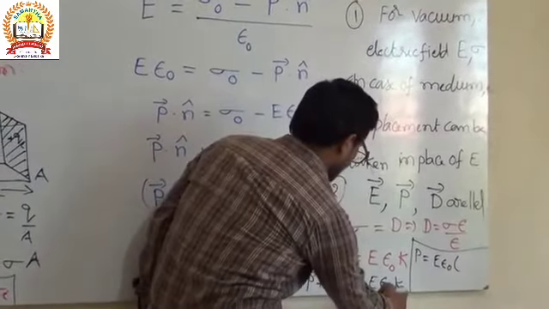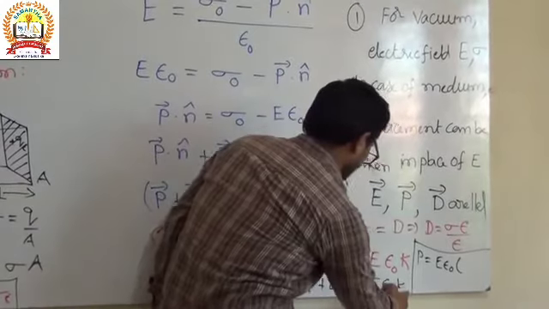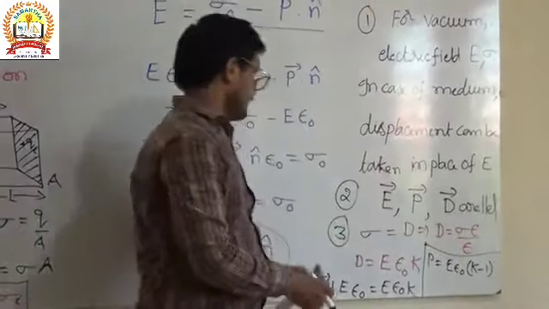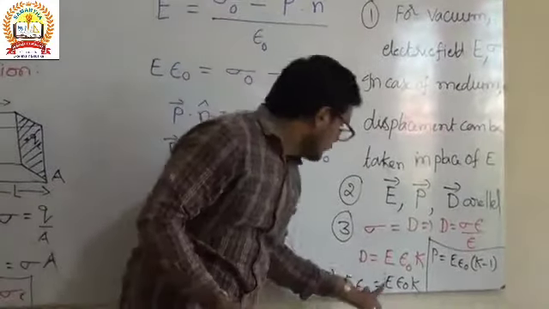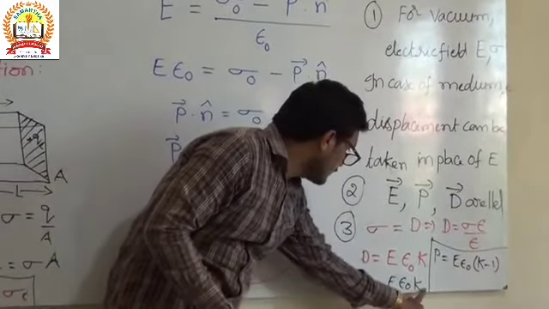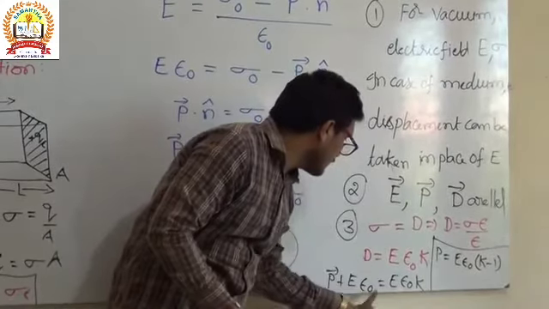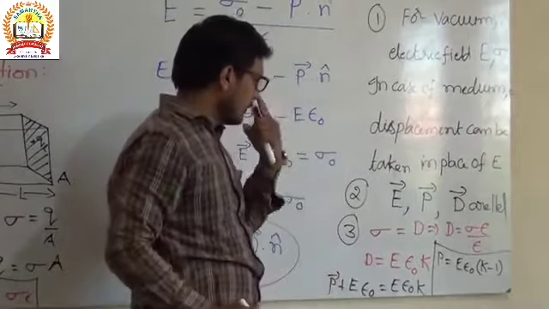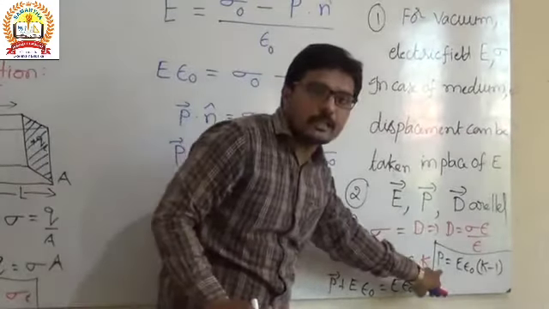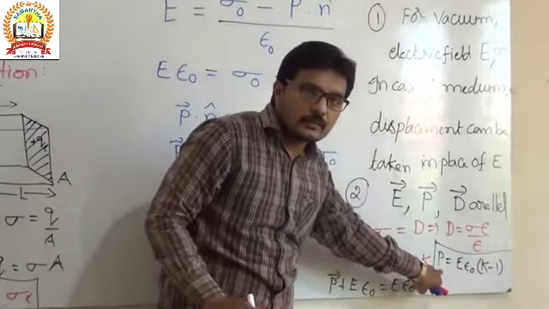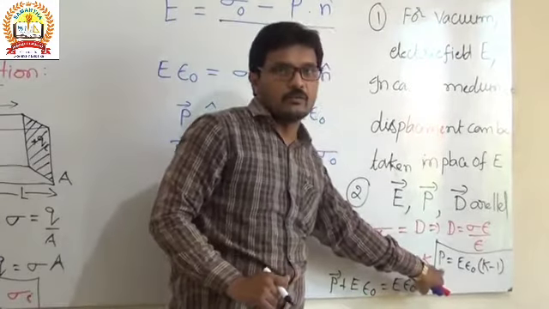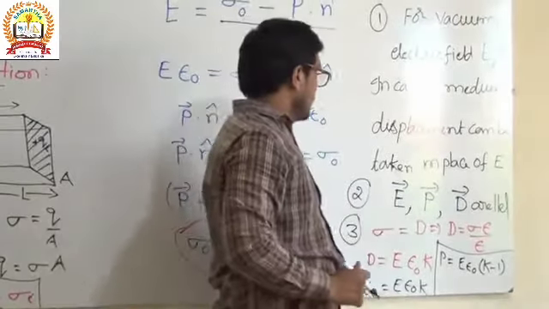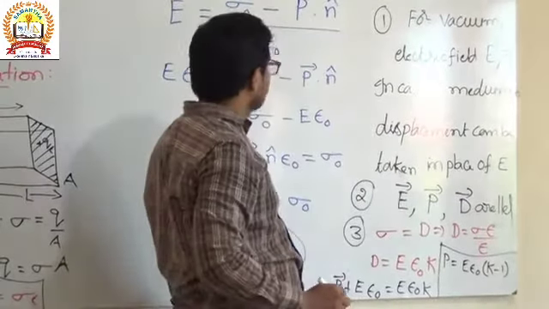Sending it to this side, it becomes minus, then we get K minus 1. So P equals E epsilon naught into K minus 1. As we know, polarization is the dipole moment per unit volume, or in terms of the susceptibility.